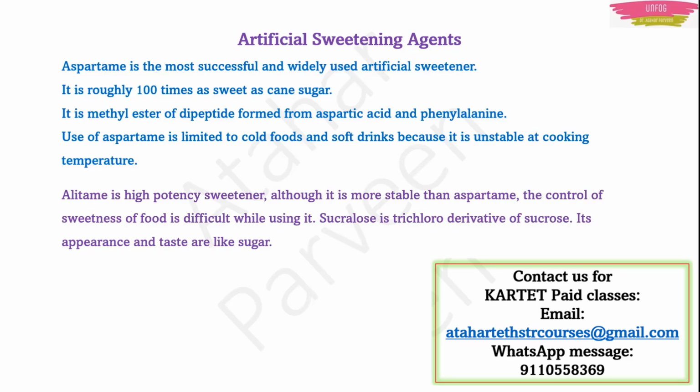Sucralose is a trichloro derivative of sucrose. Its appearance and taste are like sugar only. It is stable at cooking temperature. You can use it in sweets. But the only thing is that you should learn to control the sweetness. Because it is an artificial sweetening agent, it will also not provide any calories like saccharin and aspartame.